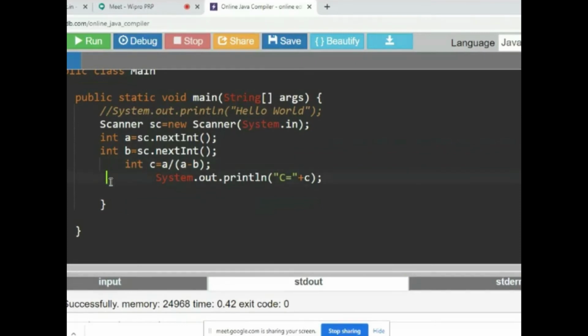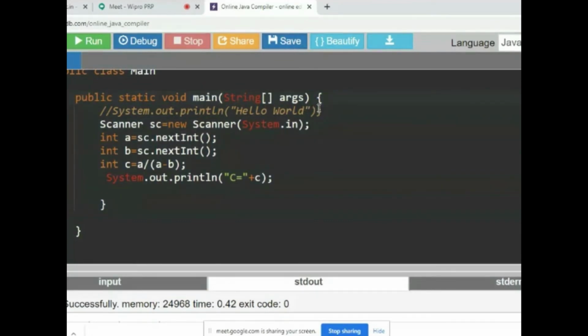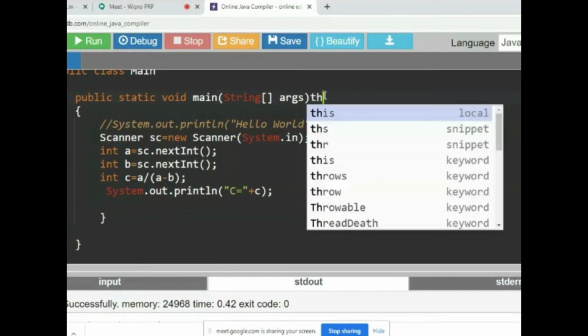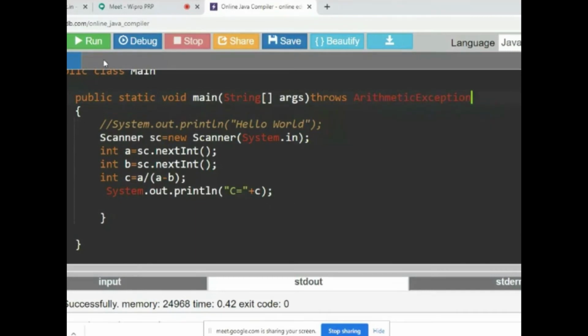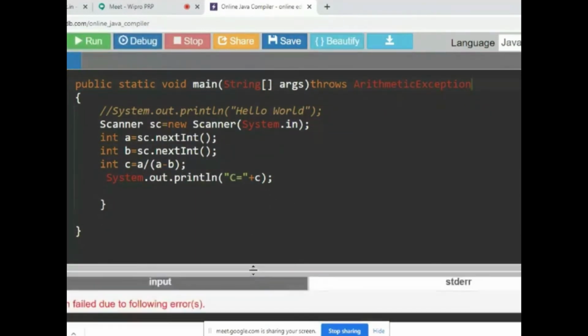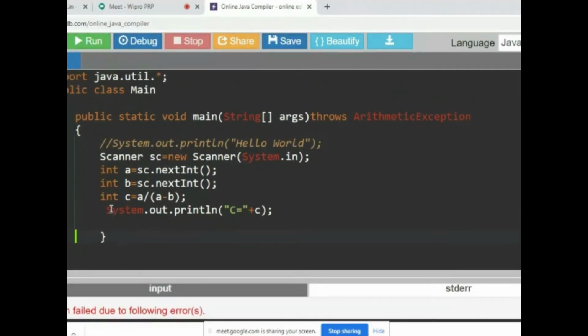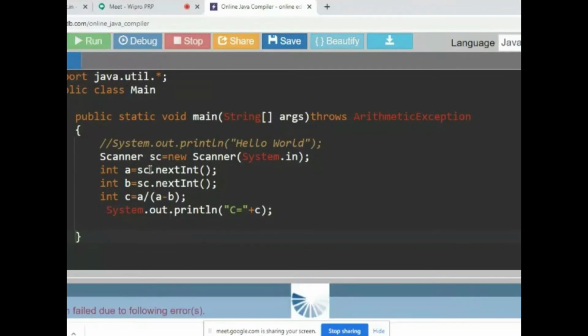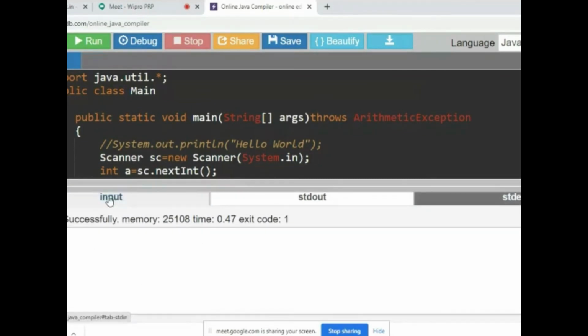I'm directly performing the operations. I hope it is visible to you. This is the main method in which the error is going to be generated. After the main definition, I have to write throws and the exception class name, which is ArithmeticException. Now if I run it, it will handle automatically. Compilation error, the braces are wrong. Okay, now this also will work for me.